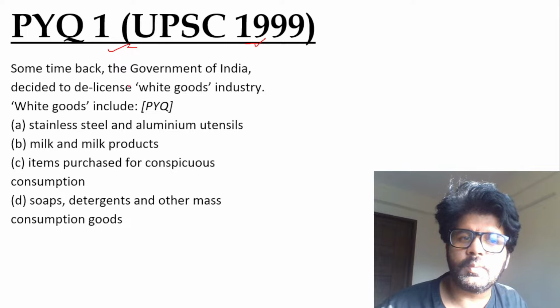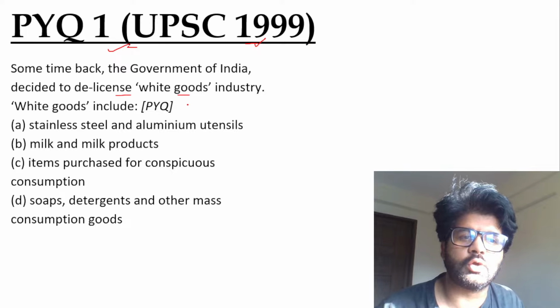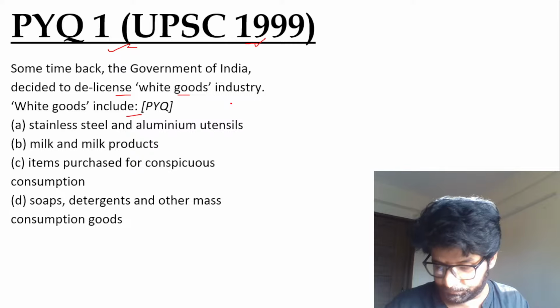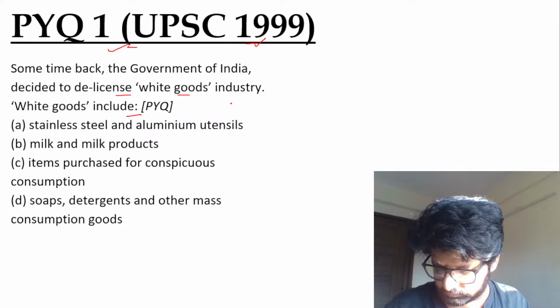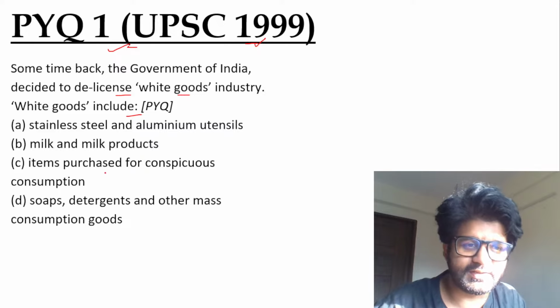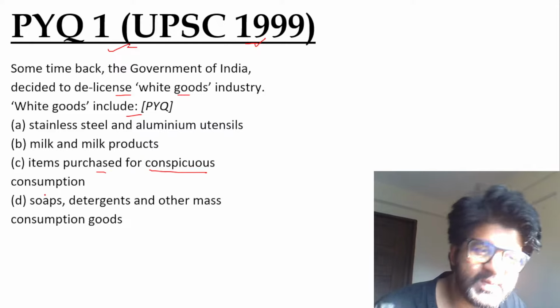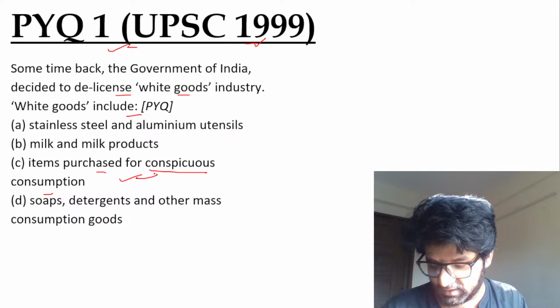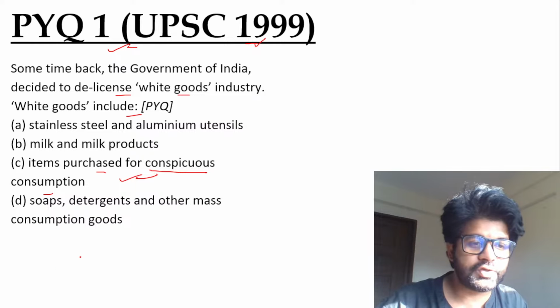Some time back, the Government of India decided to de-license the white goods industry. White goods include what? Anandu has given the answer: items purchased for conspicuous consumption. So the answer is C, as stated by Anandu, Gajanan and Shripurna.